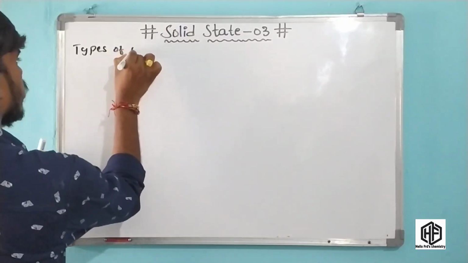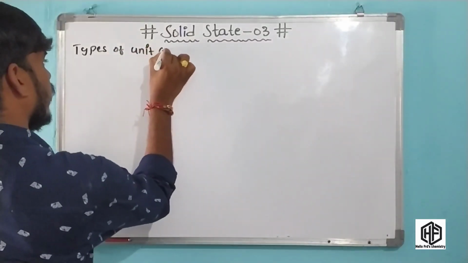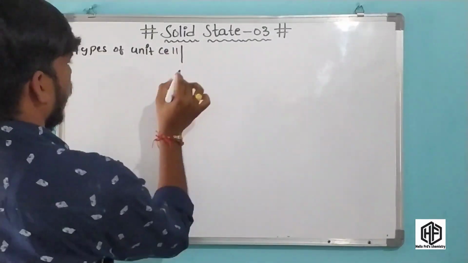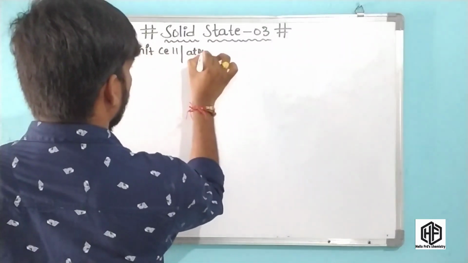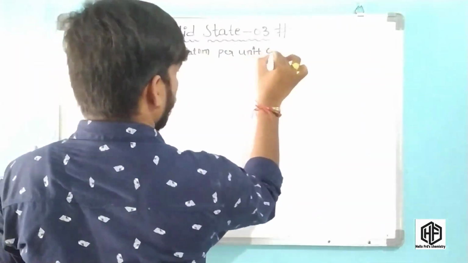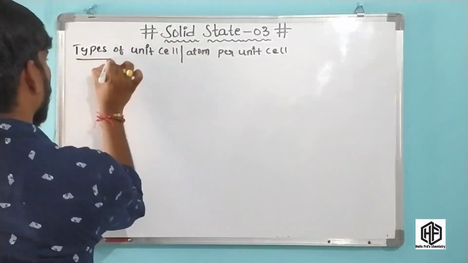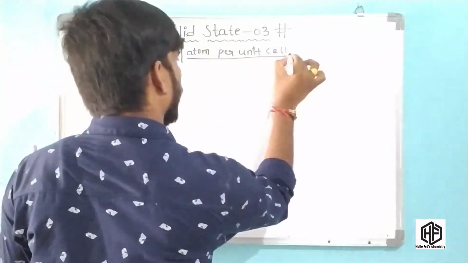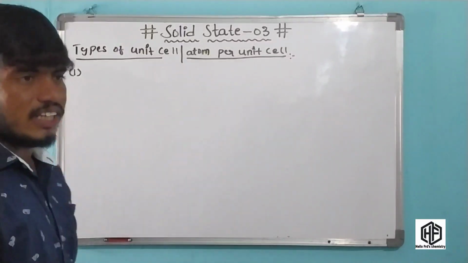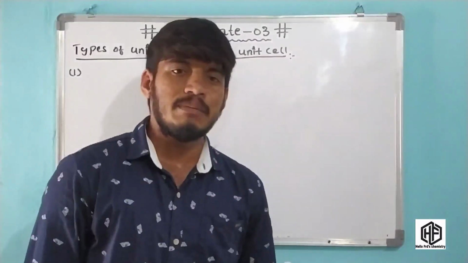Types of unit cell, atoms per unit cell. Okay friends, types of unit cell, atoms per unit cell. First of all, types of unit cell. The first important type is the simple unit cell.